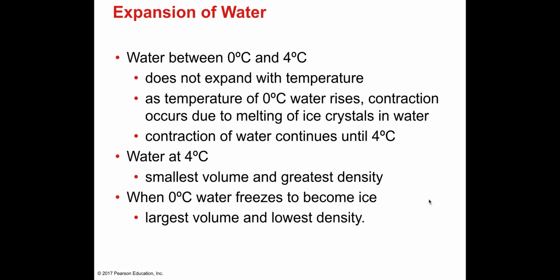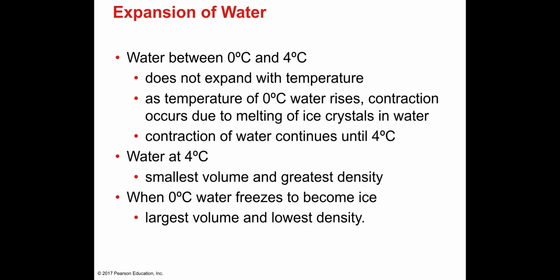Water has the smallest volume and the greatest density at 4 degrees Celsius. By the time water reaches 0 degrees Celsius, it freezes to become ice and it has the largest volume and the lowest density.